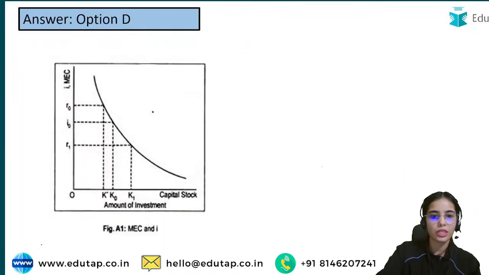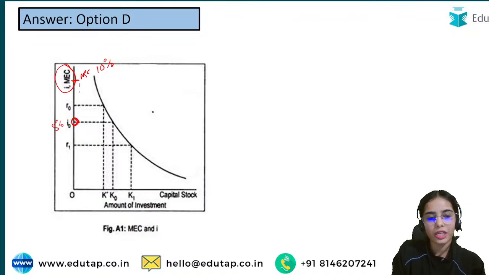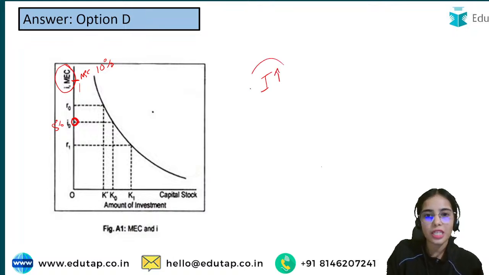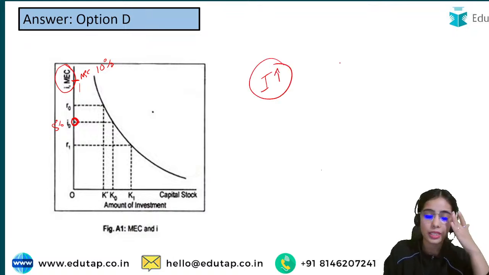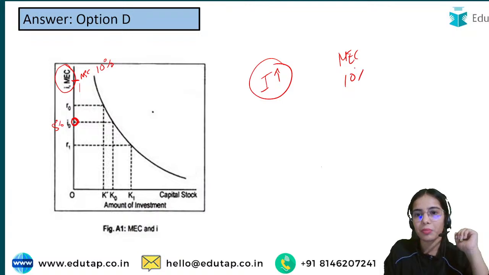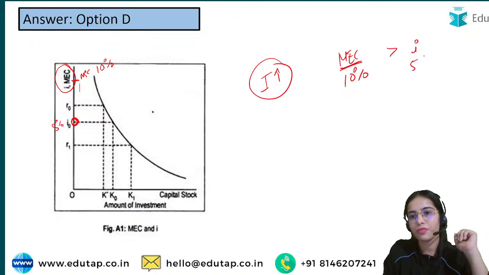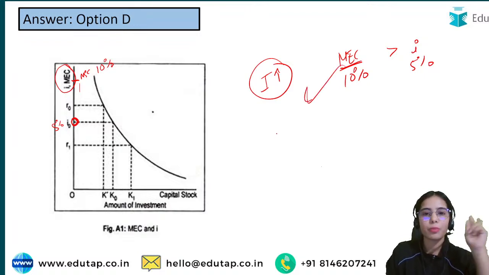If you see it through a diagram, here you can see the interest rate and the marginal efficiency of capital. Let's say your marginal efficiency of capital is 10% while your interest rate is 5%. You will keep on investing more. Now, MEC depends upon two factors.